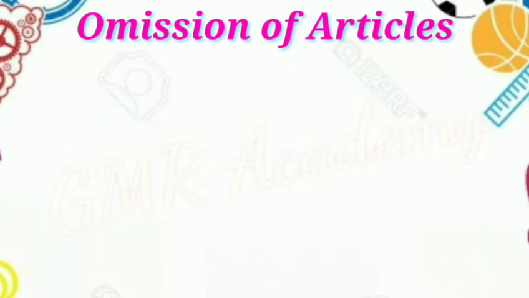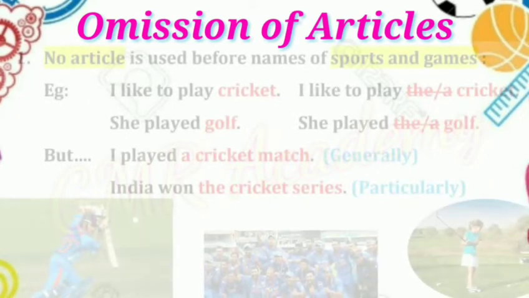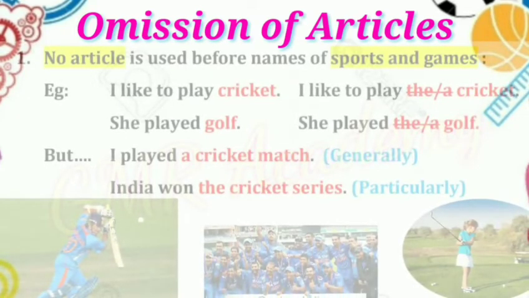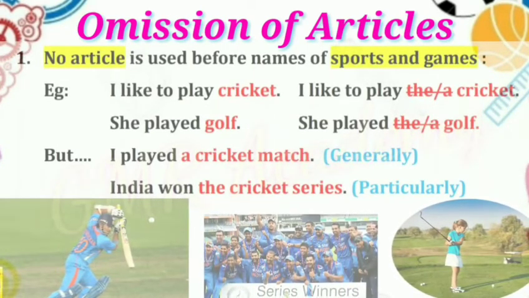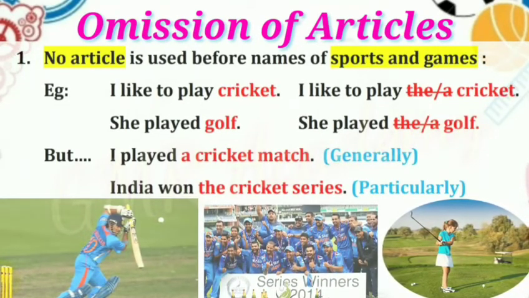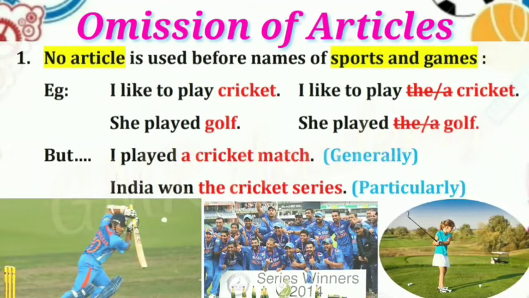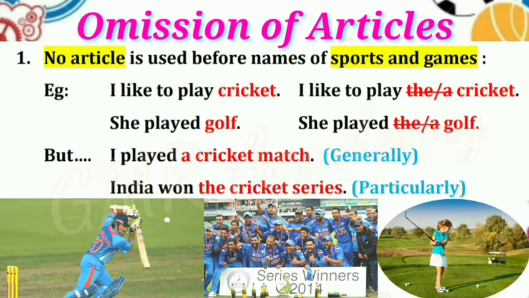Let's see omission of articles, or zero articles, or no articles. Number 1. No article is used before names of sports and games. Example: I like to play cricket. Cricket is a name of a sport and we never use an article. I like to play the cricket or a cricket is incorrect. She played golf. Like this: she played the golf or a golf is incorrect.